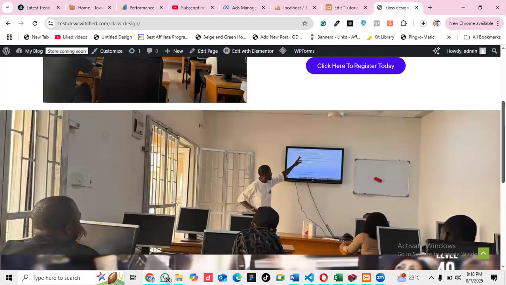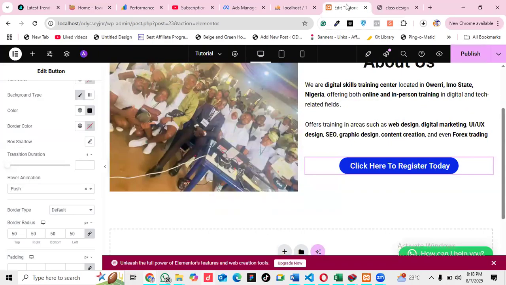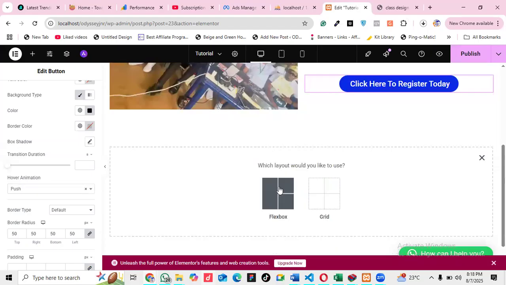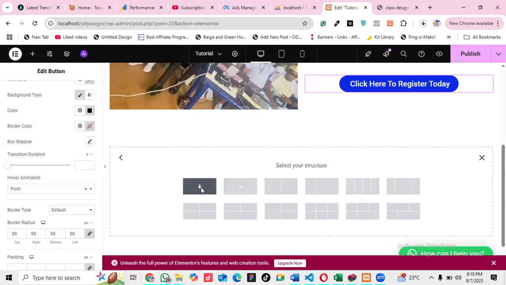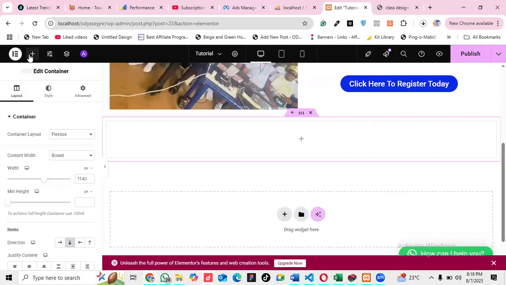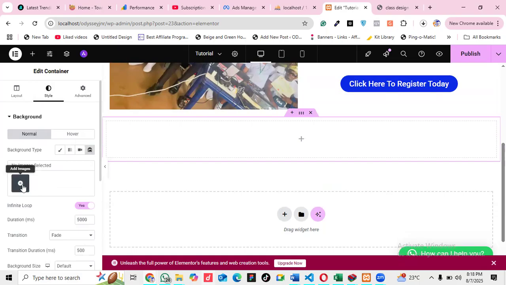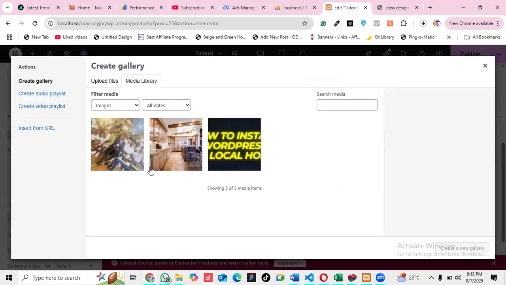So let's do this one now. I will click on add. I will just add one row like this. Then I will go to, we're already on the container. So I go to style. So I'll come to slideshow. Click on slideshow. Then I will add up to 3 or 4 images.